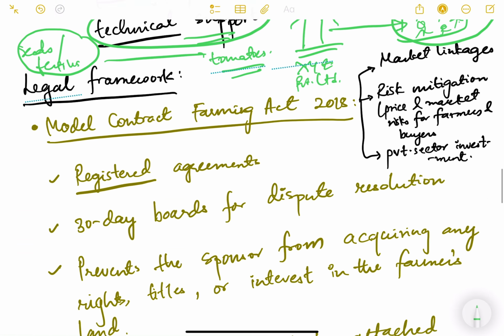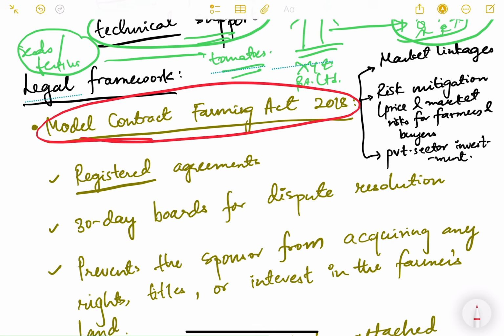Now, what is the legal framework for this? What is the legal basis? It is based on the Model Contract Farming Act of 2018. This was enacted by the central government. It is a model act because agriculture is a state subject, so it can only enact model acts, and then the states have to adopt their own acts. What it tries to do is create market linkages, so that farmers and markets are connected. Risk mitigation is there, because price and market risk for farmers and buyers are reduced because the price and quantity is pre-decided. And private sector investment is also attracted because of this, which was previously absent.